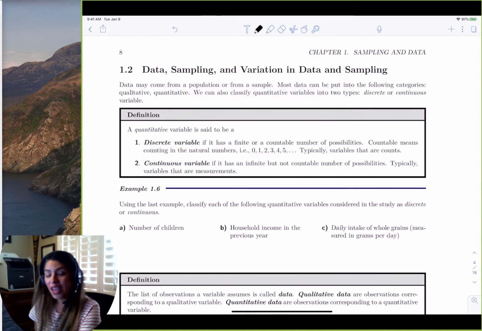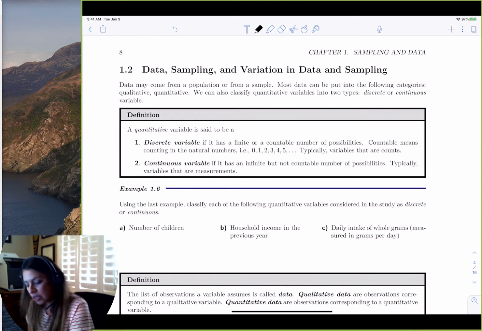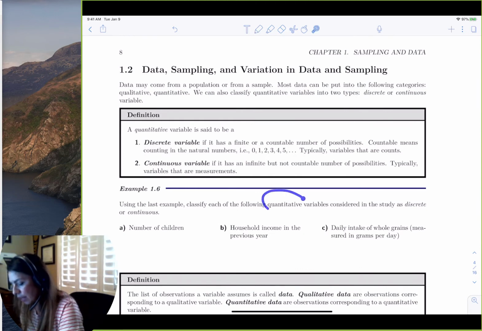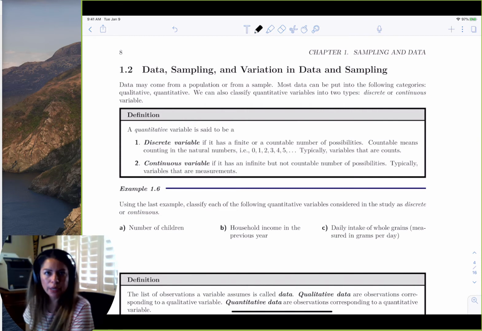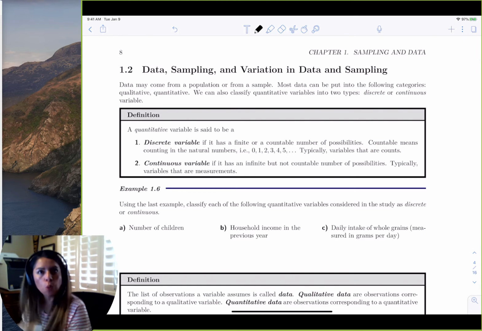Let's go ahead and look at the example given to us. It says that these are going to be quantitative variables and that we want to classify them as discrete or continuous variables. So the number of children, right? We talked about that a minute ago. We need whole people, right?